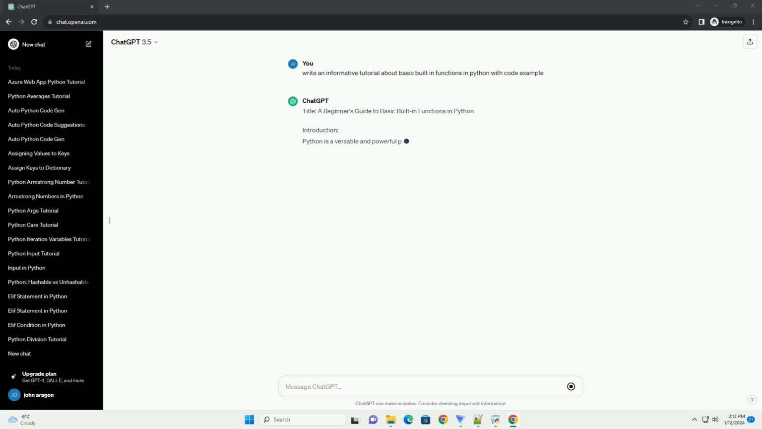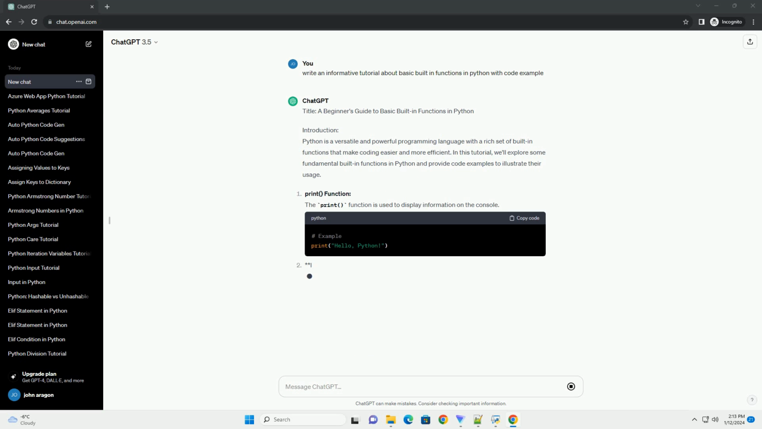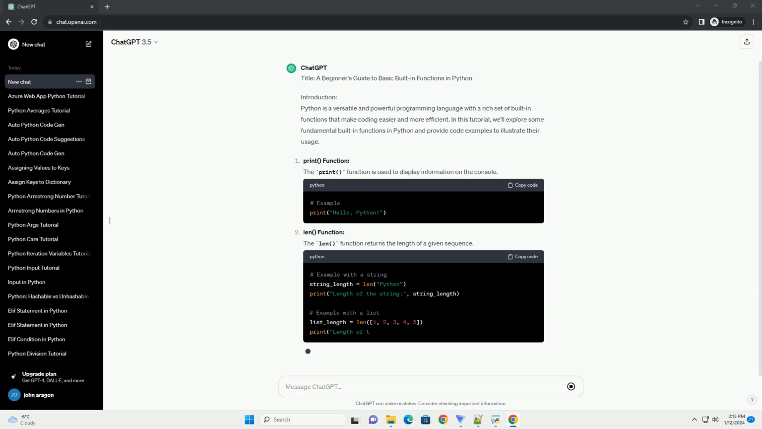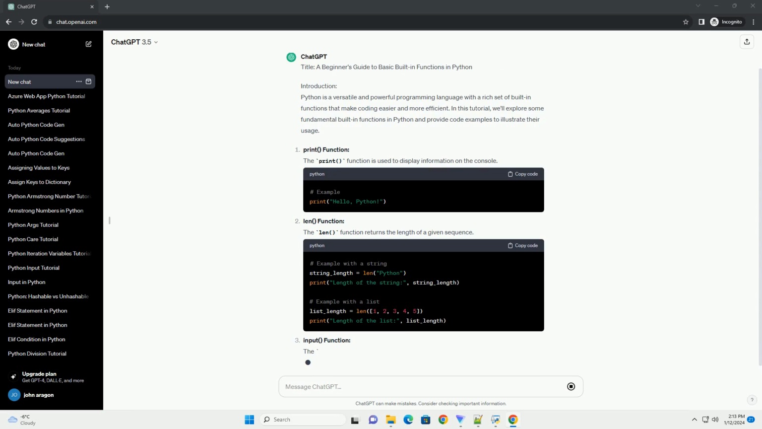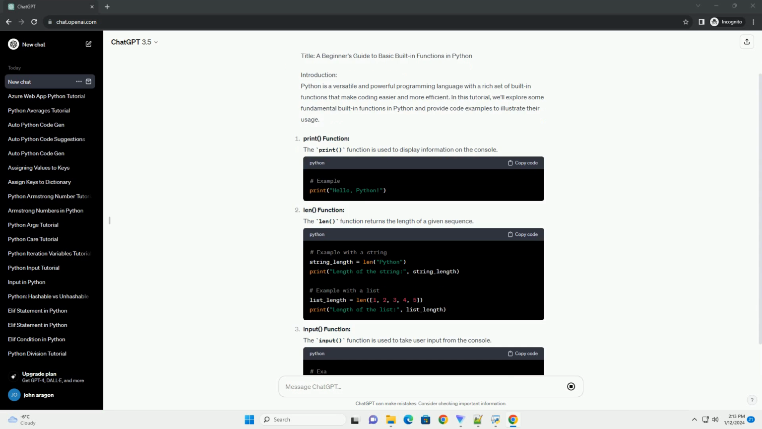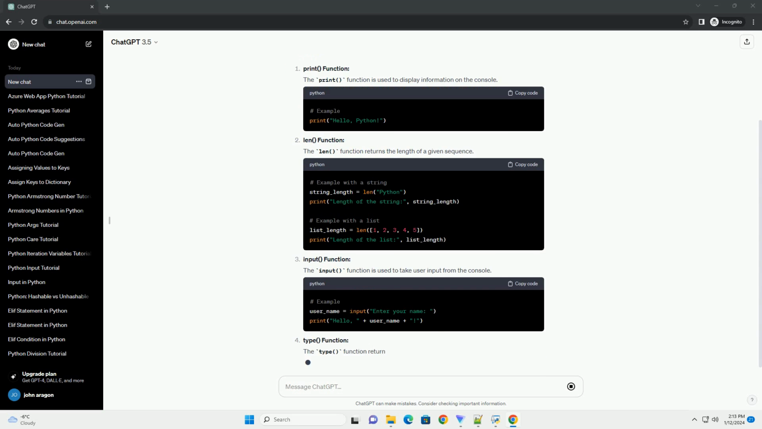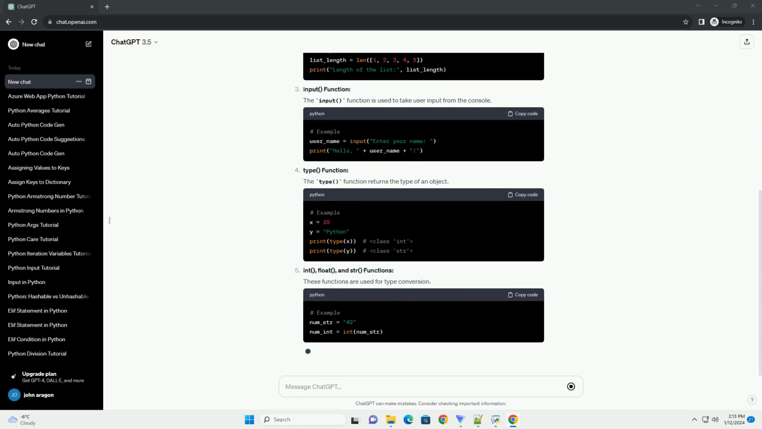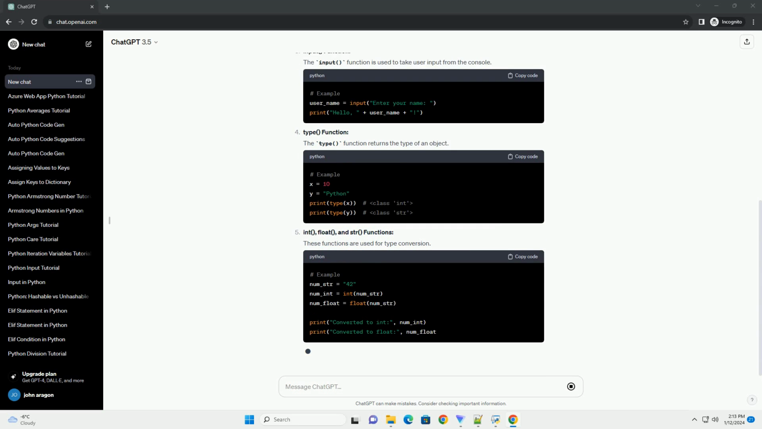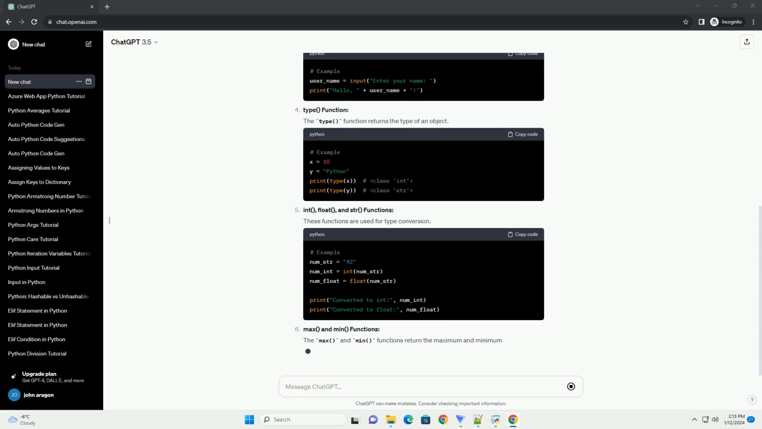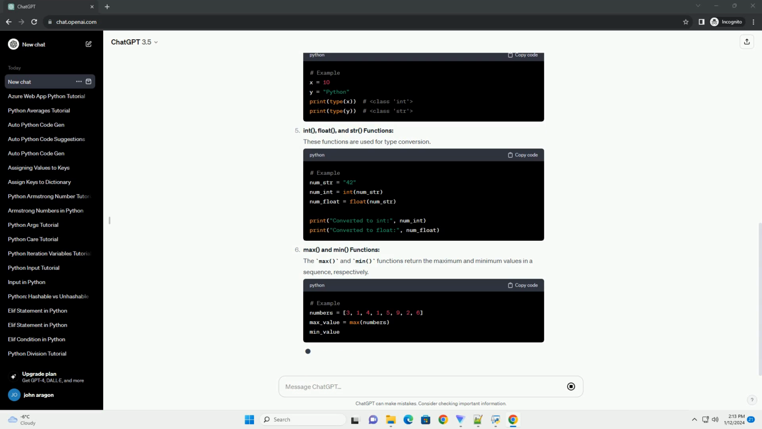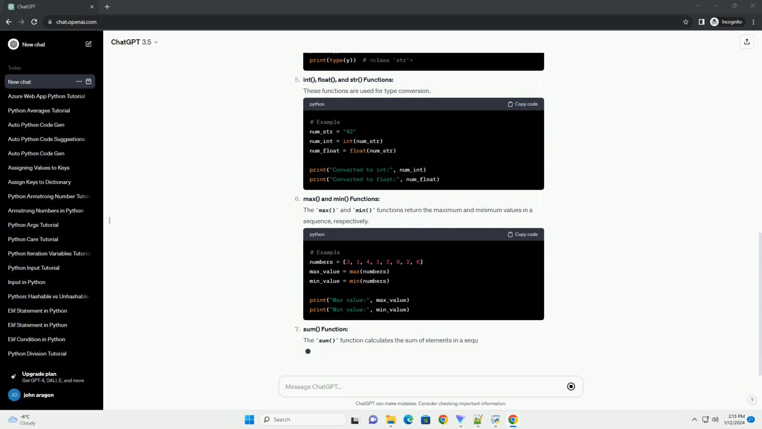Title: A Beginner's Guide to Basic Built-in Functions in Python. Introduction. Python is a versatile and powerful programming language with a rich set of built-in functions that make coding easier and more efficient. In this tutorial, we'll explore some fundamental built-in functions in Python and provide code examples to illustrate their usage. Print function. The print function is used to display information on the console.